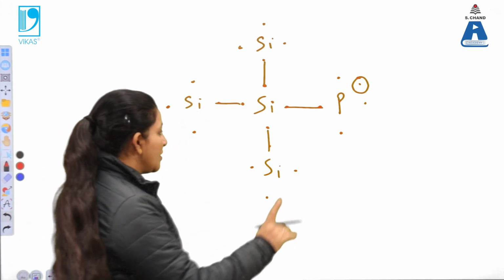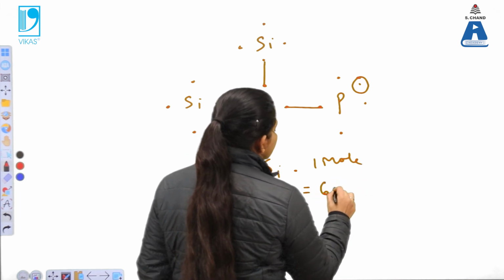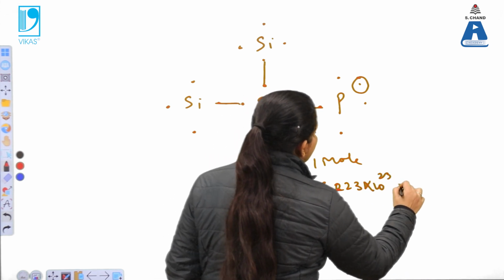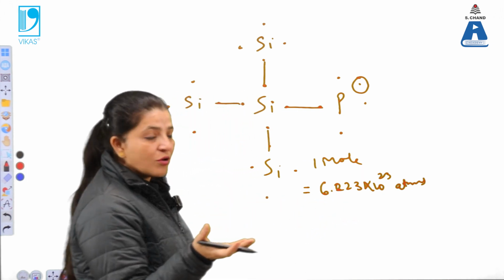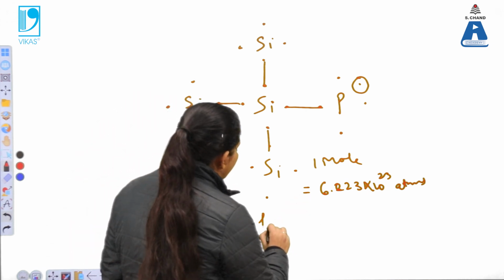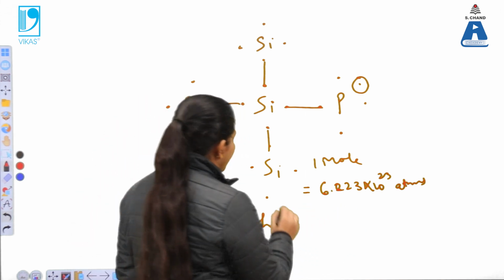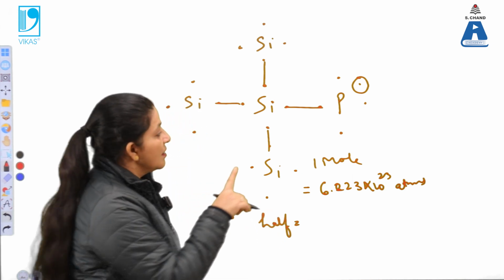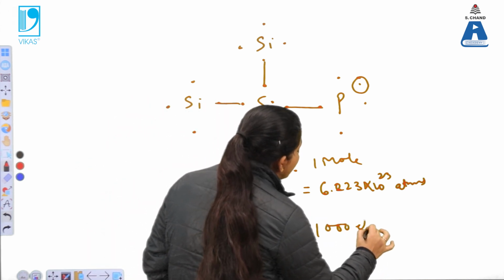So in case of 1 mole, if 1 mole of silicon is present, 1 mole means there are 6.023 into 10 raised to the power 23 silicon atoms. Among them, if some are replaced with a pentavalent impurity, say if 1000 silicon atoms are replaced with pentavalent doping, then 1000 electrons will be extra.